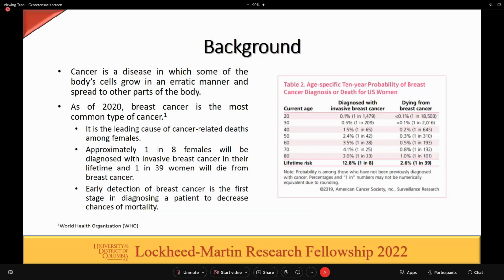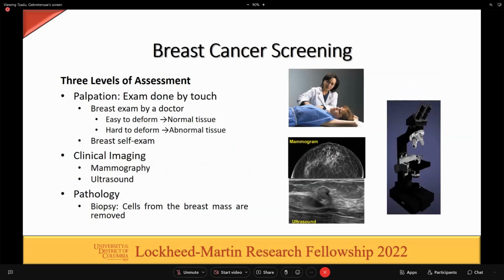On the table to the right, made by the American Cancer Society in 2019, we can see the probabilities of women being diagnosed with invasive breast cancer for different age groups, and their probability of dying from breast cancer. There are 3 levels of assessment of breast cancer screening. The first is palpation, which is an exam done by touch. This exam can be done by a doctor or by oneself. If the breast is found to be easy to deform, the tissue can be considered normal. However, if it is hard to deform, the tissue may be abnormal. If the tissue is found to be abnormal, clinical imaging by a medical professional is advised.